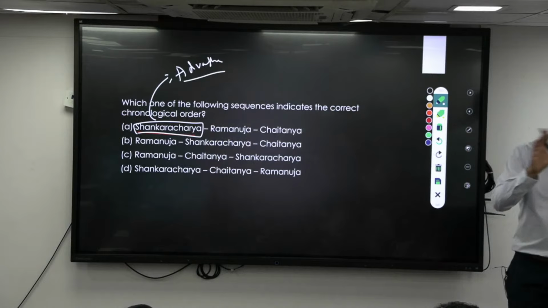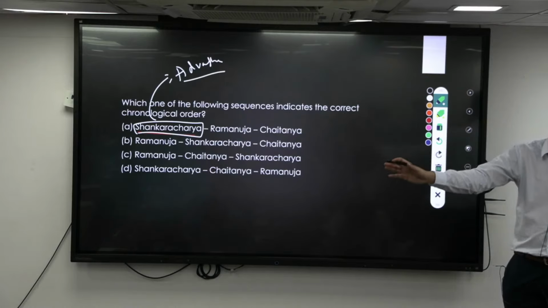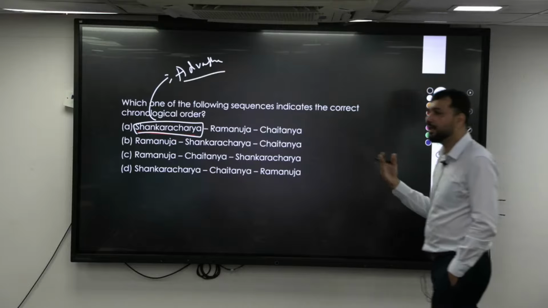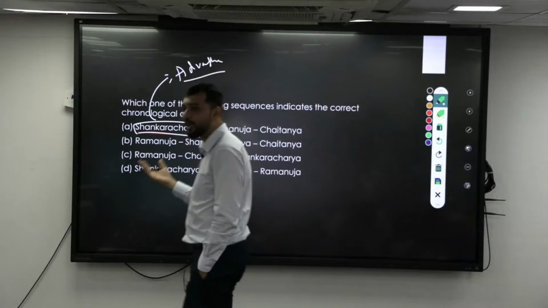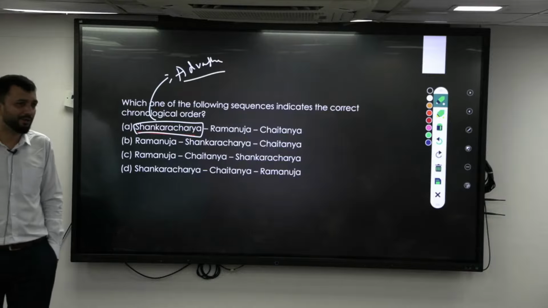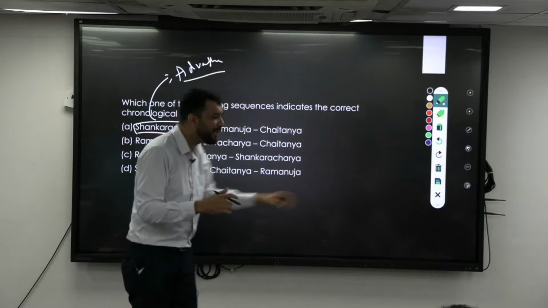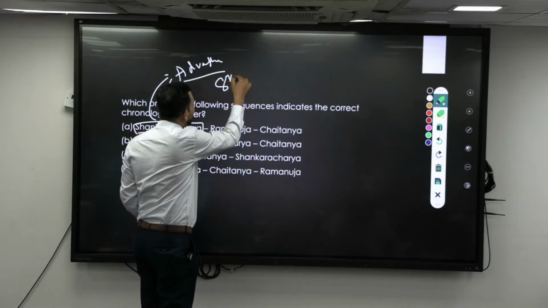He has written a commentary on the Brahma Sutras, which is called Brahma Sutra Bhashya. That you should know. He has also written something called Viveka Chudamani. His works you should know. I am not teaching those works and everything; just understand that his works are important. His philosophy is important. He belongs to the 8th century.